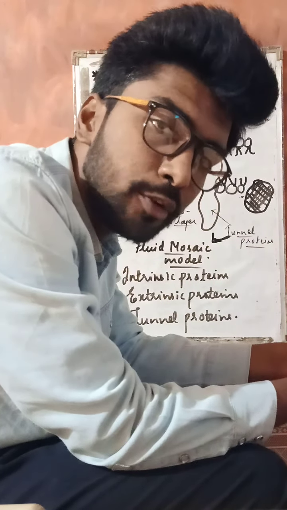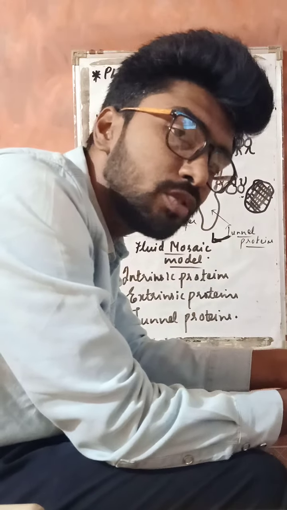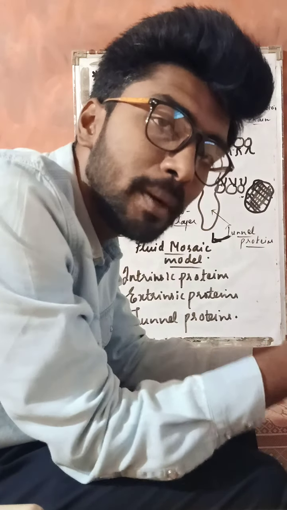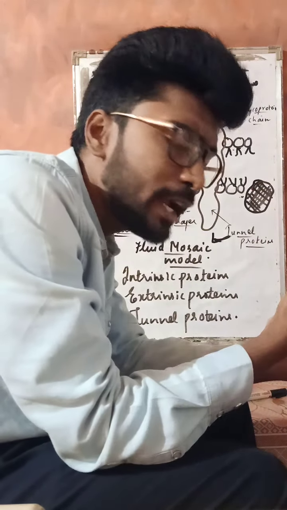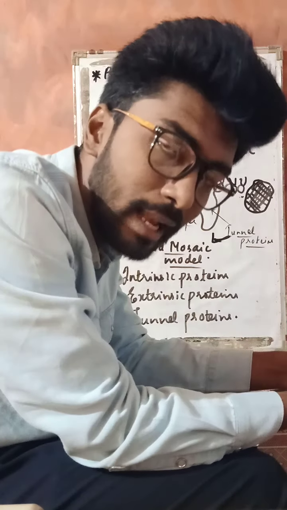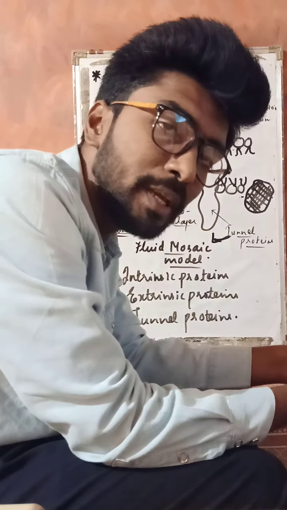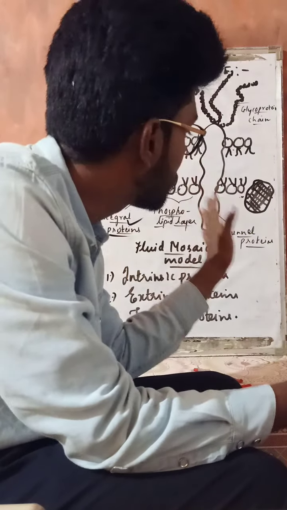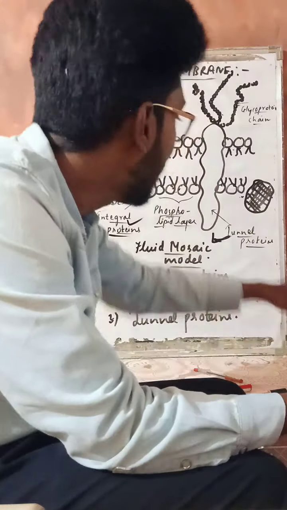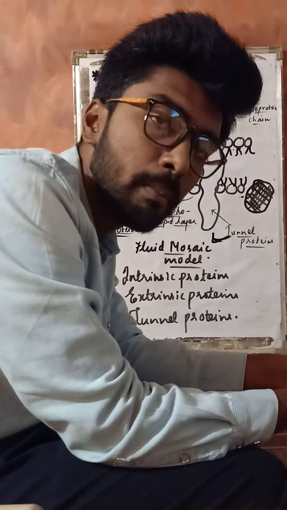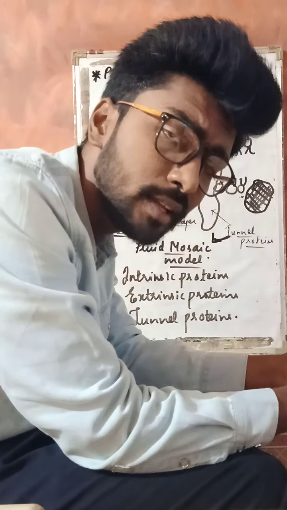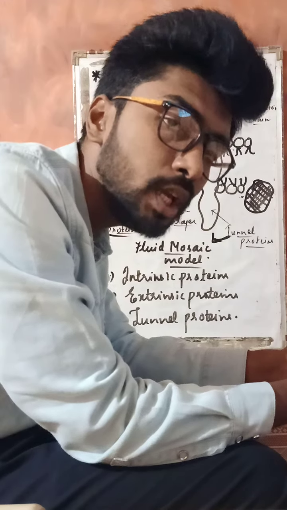And one more point, that is pinocytosis. Pinocytosis is entry of the food material in the solid form. If any kind of material is entering inside the cell through the plasma membrane in the form of solid, then it is generally called as pinocytosis. These are the functions of the plasma membrane, and this is the fluid mosaic model of plasma membrane given by scientists Singer and Nicholson in 1972.